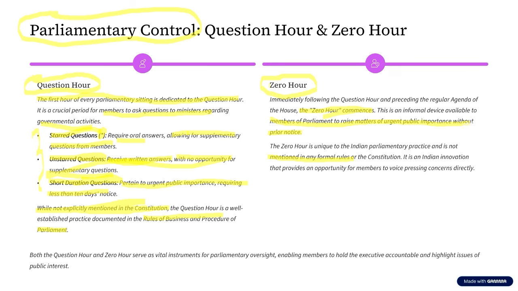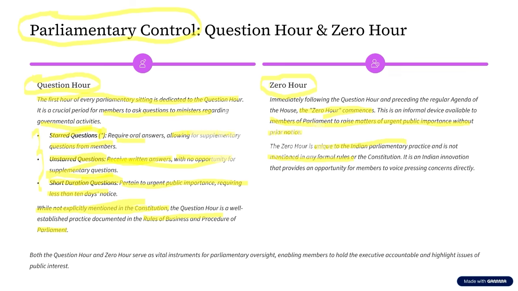It is not mentioned in the constitution, not in the rules of business, and not in the procedure of the parliament. So this is a very unique thing that is available to the Indian parliamentary democracy, setting the Indian parliament apart from the other parliaments in the world.